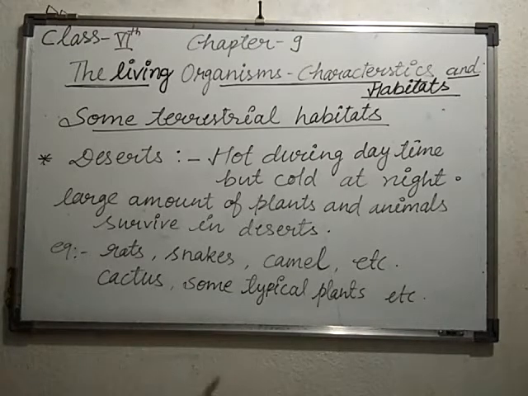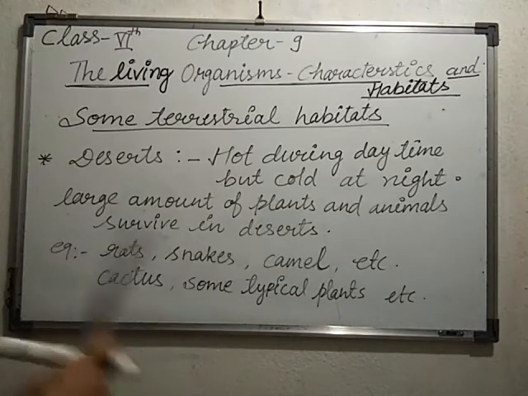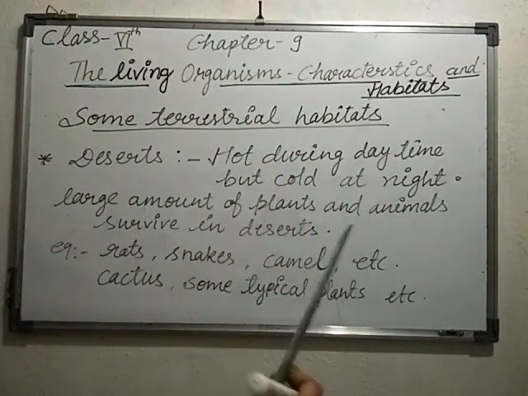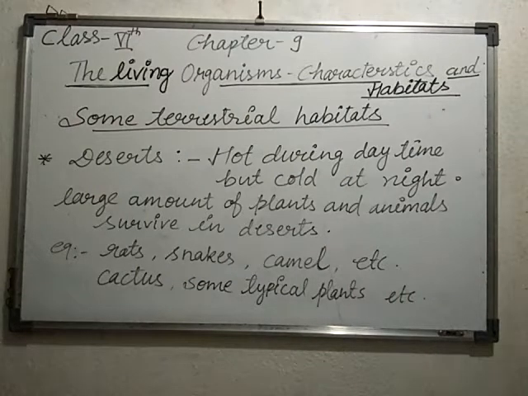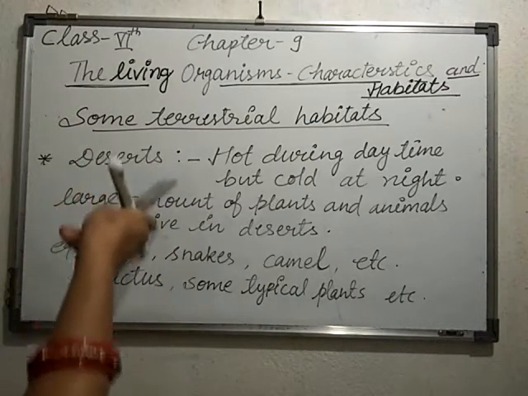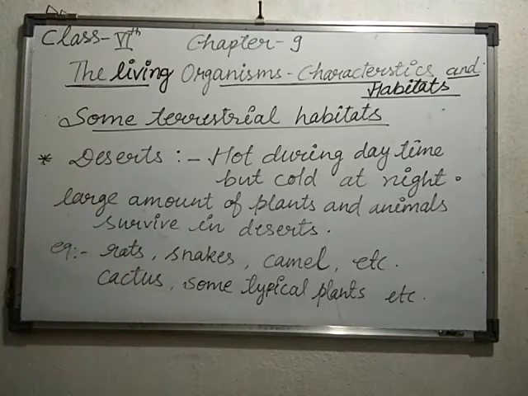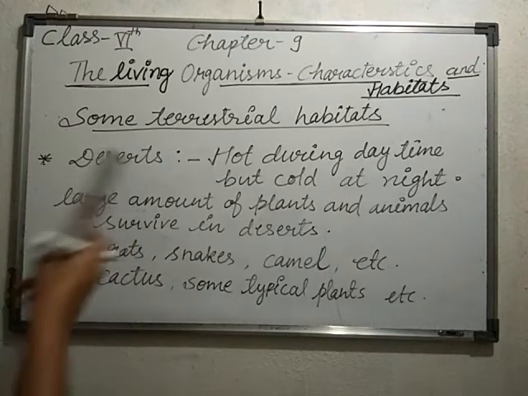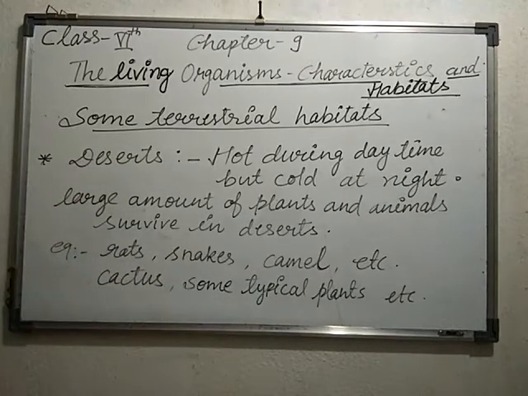Photosynthesis in this type of plant is usually carried out by the stem, and such plants have long roots by which they can absorb water from the side where there is a probability of getting water. So these are some more examples of terrestrial habitat which you can see in the desert places. Now we will move towards mountain regions.